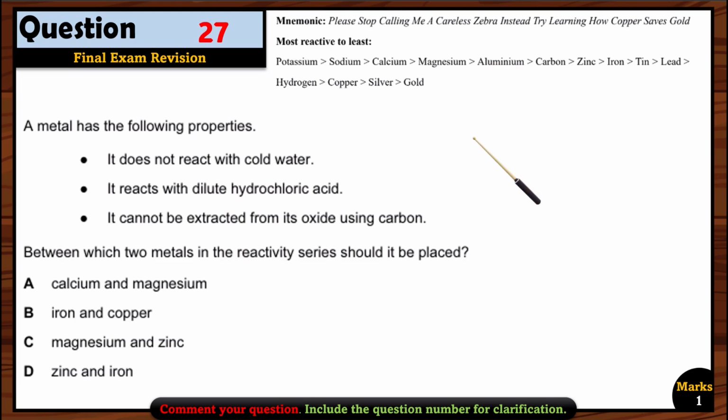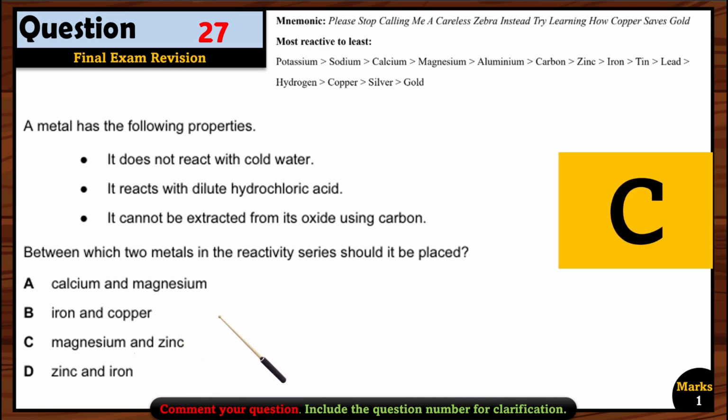If you see here, we have aluminium, right? So this metal can be aluminium. So aluminium is the one, and we can place aluminium here. So option C is the right option here, since it cannot be extracted from its oxide using carbon, okay? And it also reacts with dilute hydrochloric acid. So this option is the right option here, that is C.